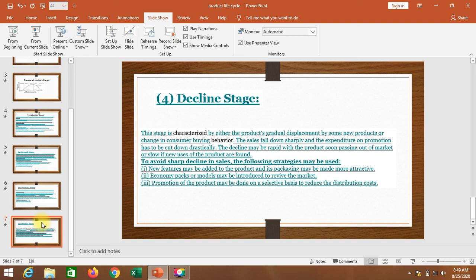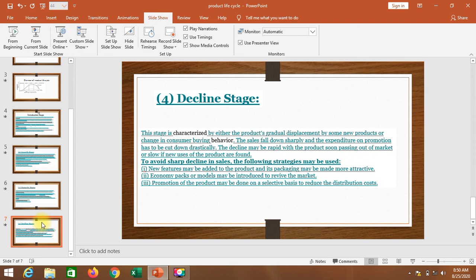Even some manufacturers try to reduce the price of the product also, and the firm may become economical on expenses. So these are the strategies used in our decline stage, because here the product has already declined in the market and a new product will be introduced.